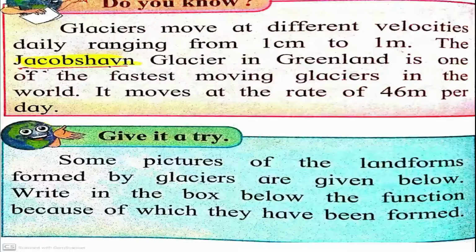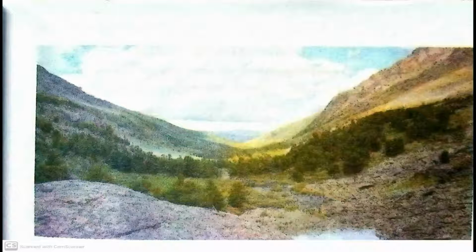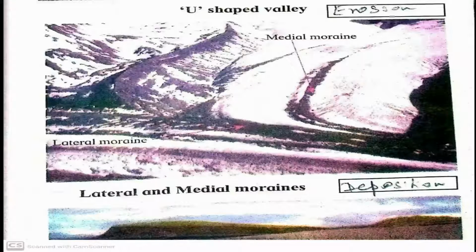Now children, let us give it a try. Some pictures of the landforms formed by glaciers are given below. Write in the box below the functions because of which they have been formed. Let us see one by one. So what you have to do, in your textbook, you have to observe the picture, and in the box you have to write the answer. Okay, let us see the first one, cirques and horns. It is a landform created by the erosional work of a glacier.